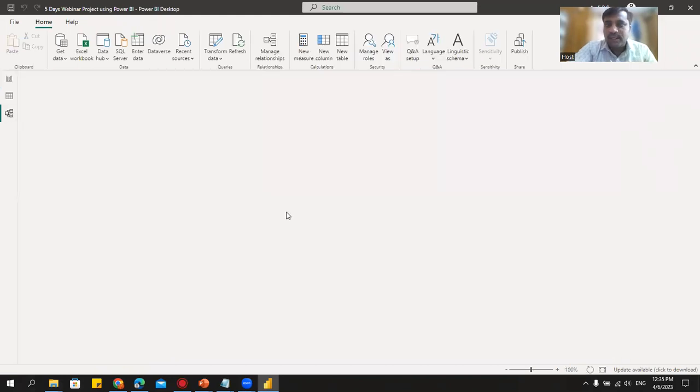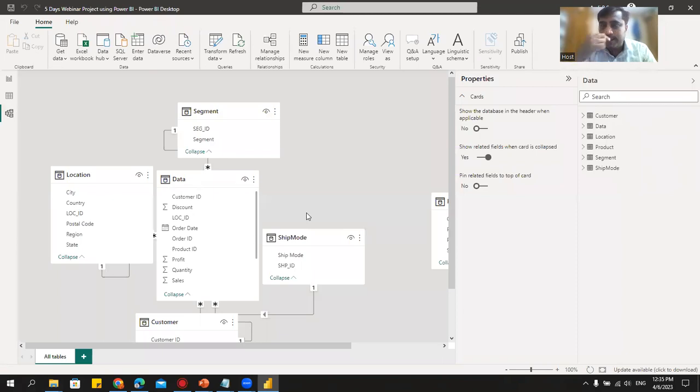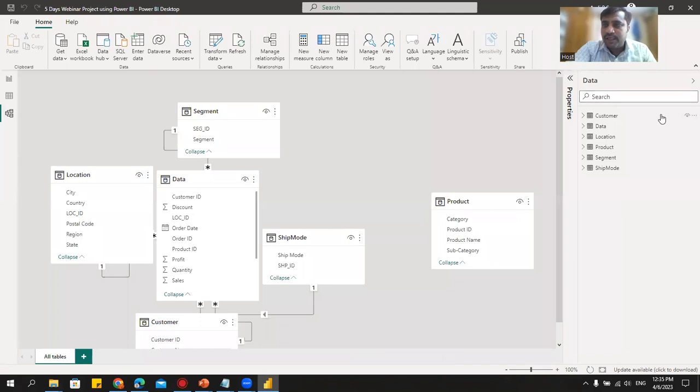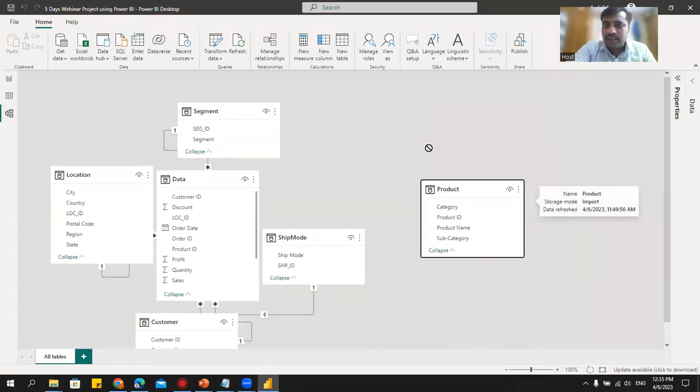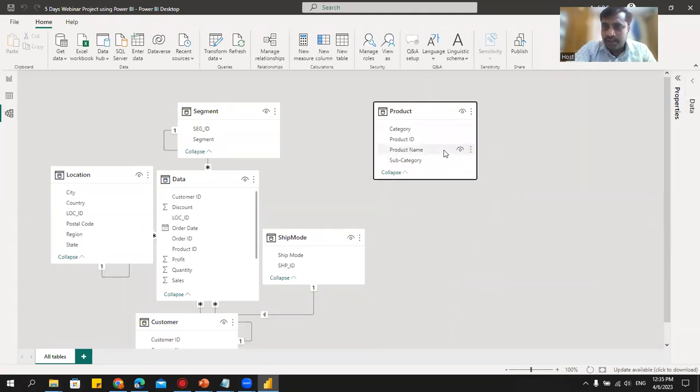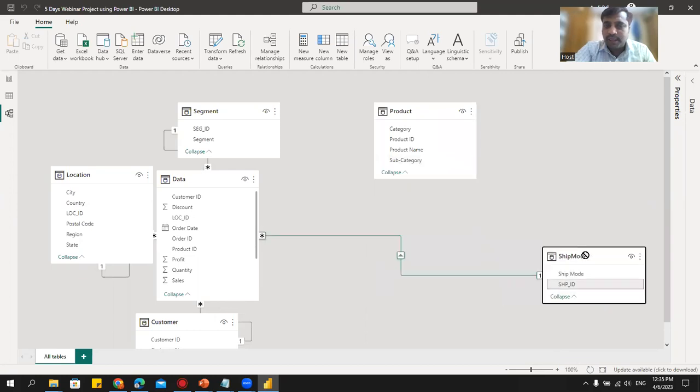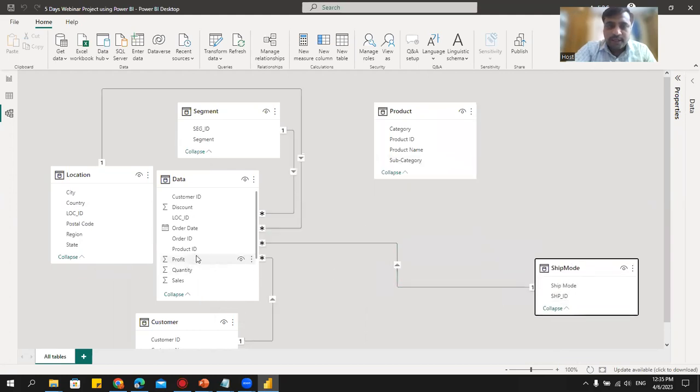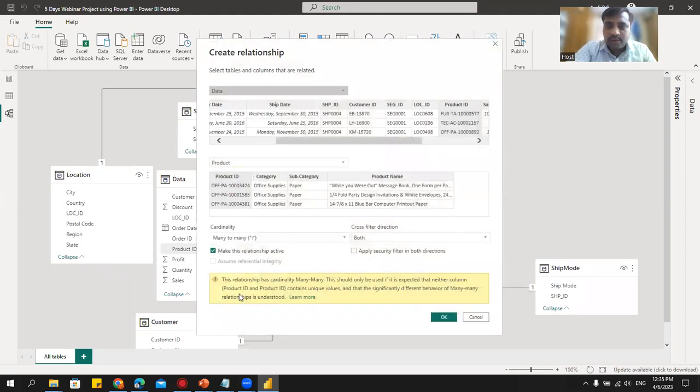Okay, see. Next is we'll go to this data model and see why the product table, when I click on that category, is not working. Yesterday, when we created this relationship, we saw that if the data is duplicate, that is a many-to-many relationship, it will not be created automatically. So for that, I'll do it manually, drag it and drop it here. When I drag and drop, it will say many-to-many relationship is not possible. It's possible, but it is saying that there is some problem here.